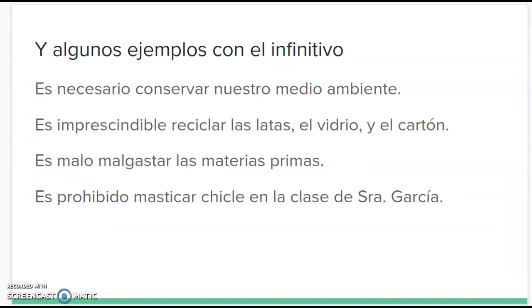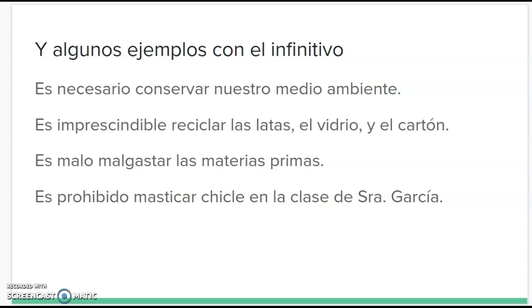And then here we have some examples with the infinitive. Es necesario conservar nuestro medio ambiente. It's important to conserve our environment. So we're not telling a specific person that it's necessary. We're just making a general statement. And when we're making a general statement without a subject, we don't have a que and we don't have the subjunctive. The next one, es imprescindible reciclar las latas, el vidrio y el cartón. Es malo malgastar las materias primas. Y es prohibido masticar chicle en la clase de Señora Garcia.